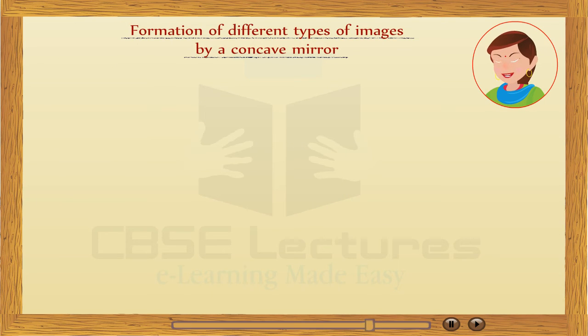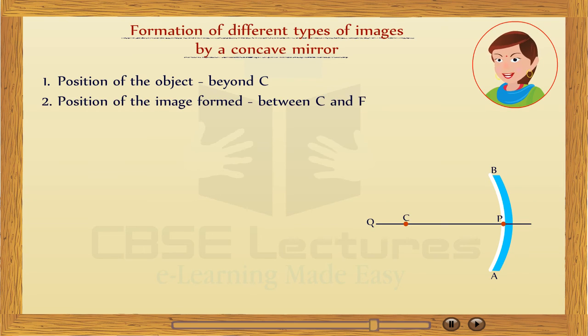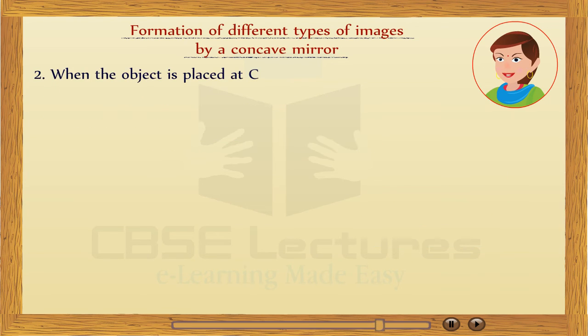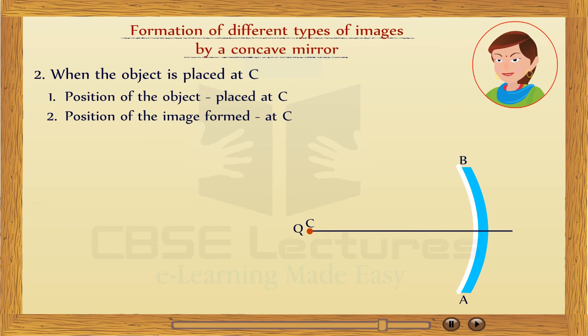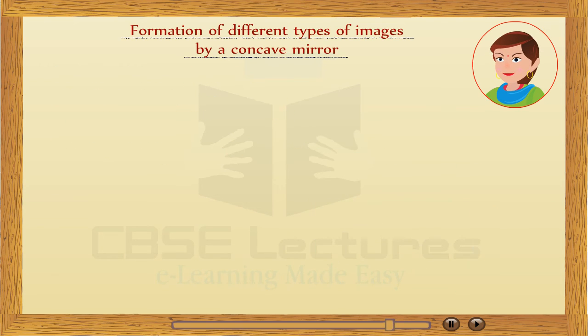Formation of different types of images by the concave mirror. First, when the object is placed beyond C: position of the object beyond C; position of the image formed between C and F; nature of the image, real and inverted; size of the image, smaller than the object. Second, when the object is placed at C: position of the image formed at C; nature of the image, real and inverted; size of the image, same as that of the object.